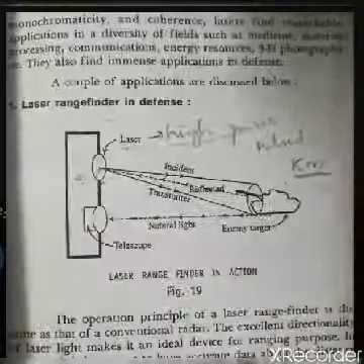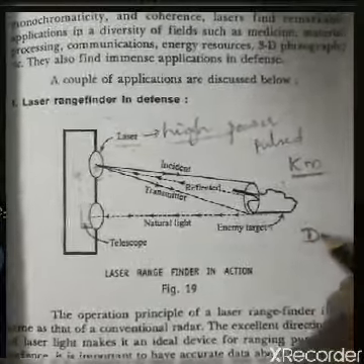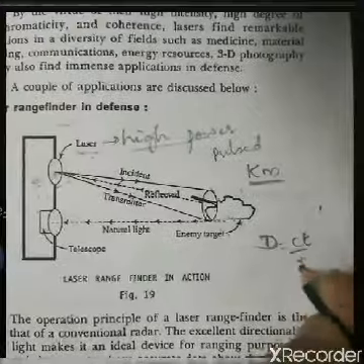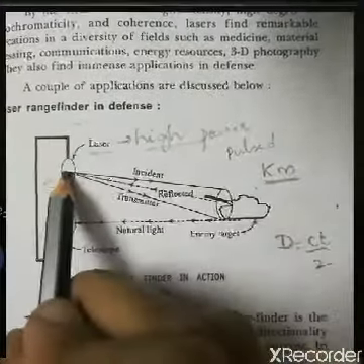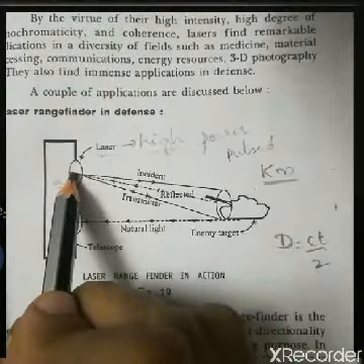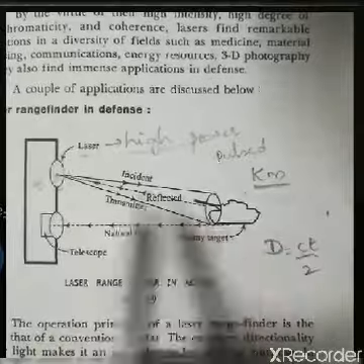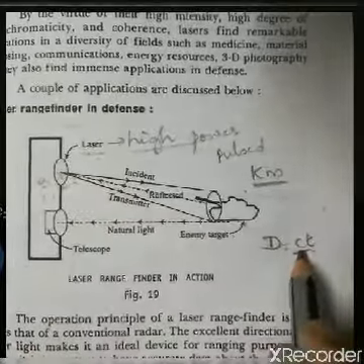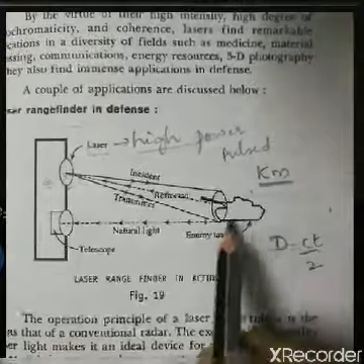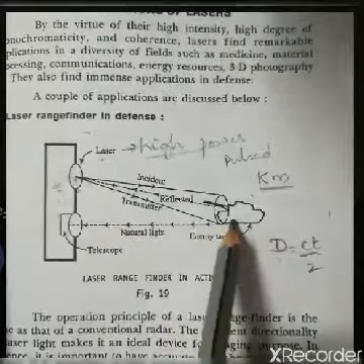After noting down the time, the distance can be calculated using the formula D equals C times T divided by 2. T is the time calculated, which is between the laser light leaving the unit and later returning back. So that time multiplied by the speed of light, divided by 2, will give you the distance between the person and the enemy.